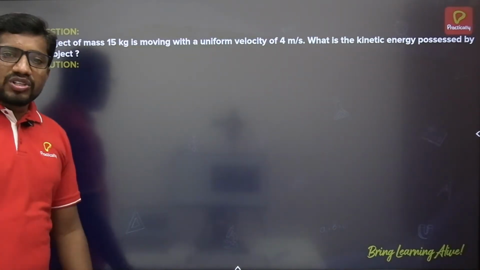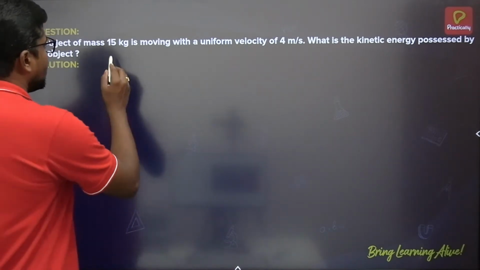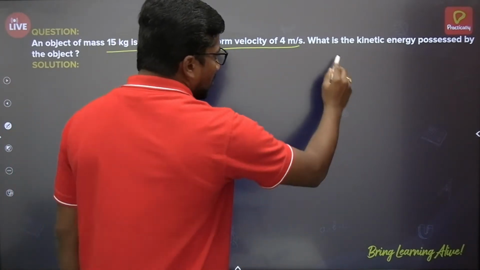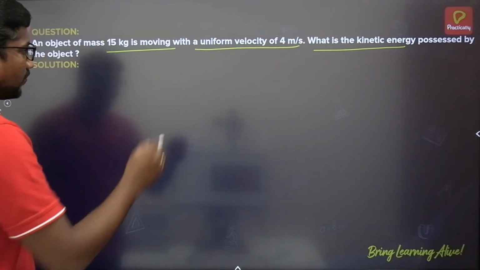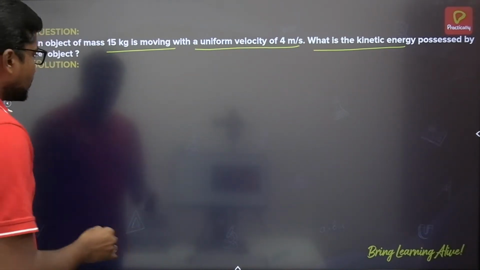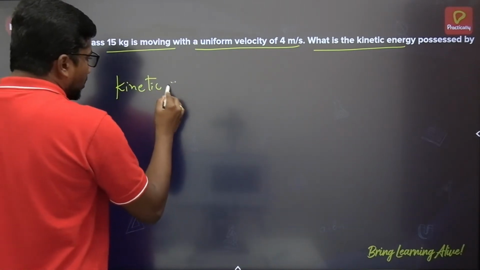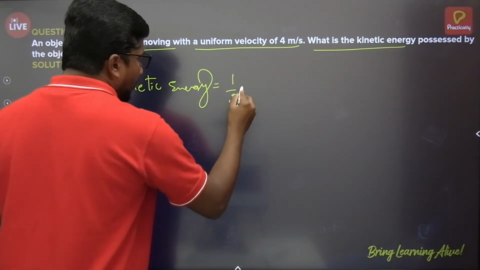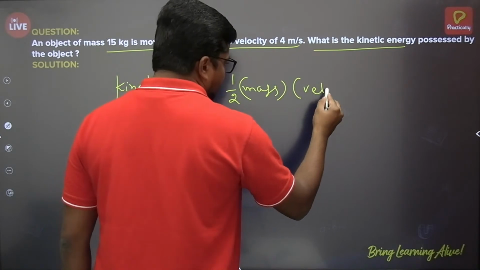There is a question on this topic. An object of mass 15 kg is moving with a uniform velocity of 4 meter per second. What is the kinetic energy possessed by the body? We have to find the kinetic energy. Just now we have obtained the expression for it. Kinetic energy is equal to half into mass into velocity square.